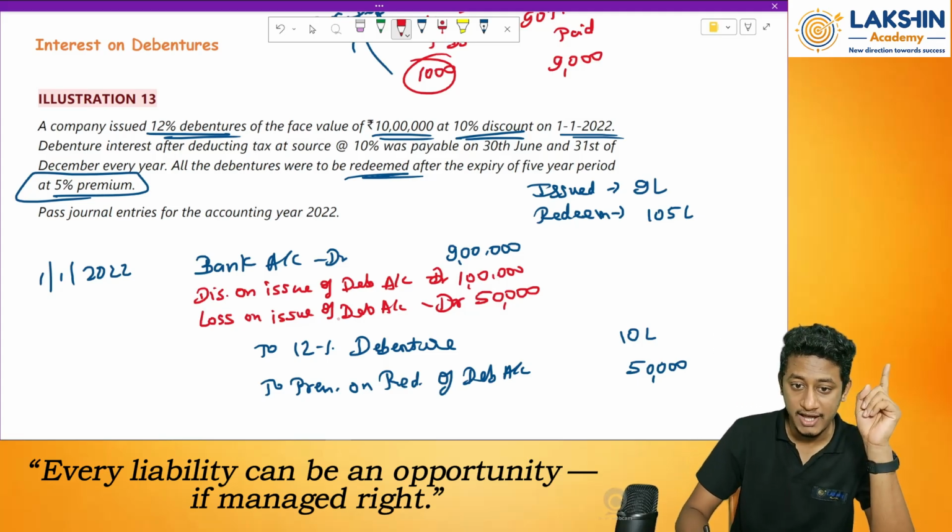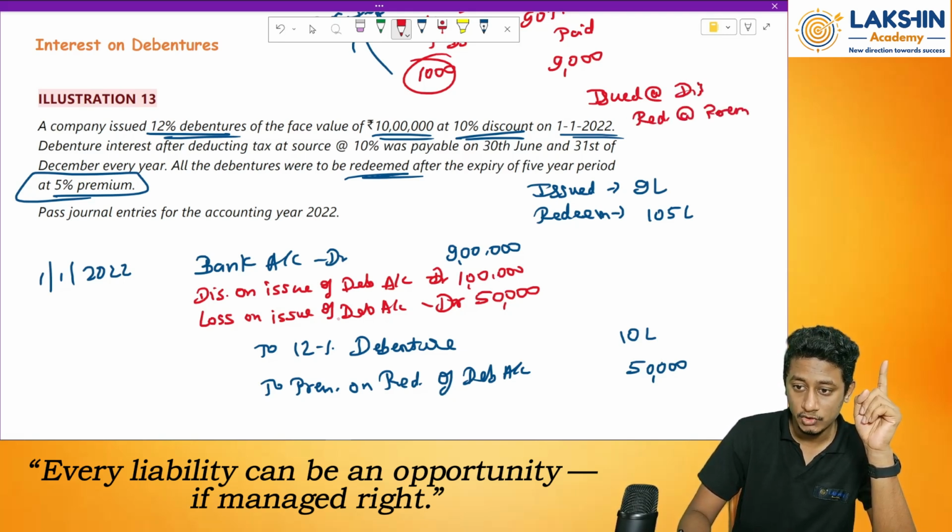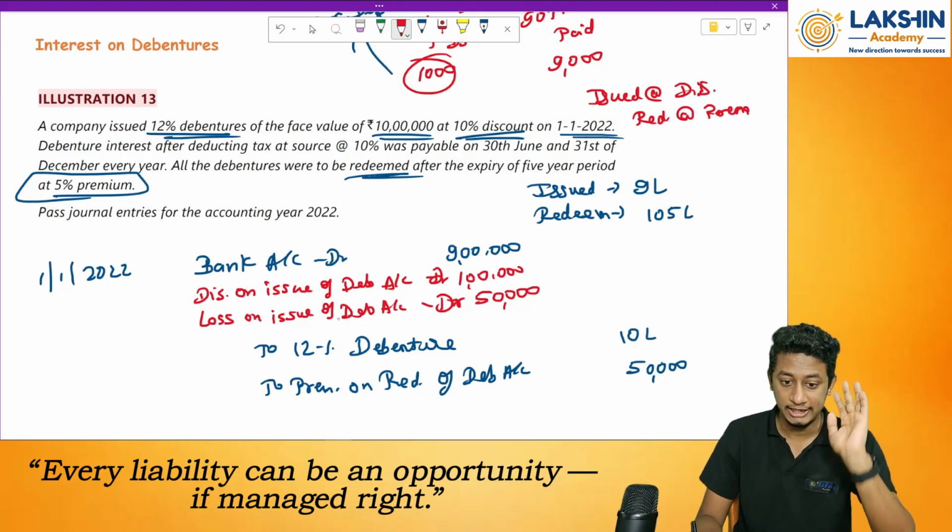Go to the case where it is issued at a discount and redeemed at premium. Please refer to this particular topic. You will come to know how to pass the entry. I won't be repeating it in detail again.